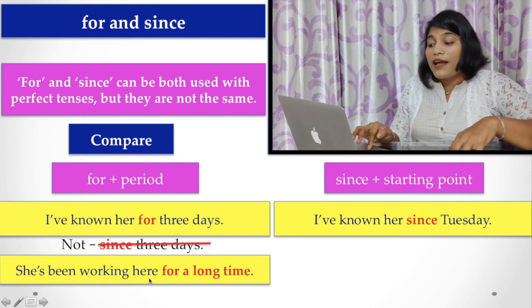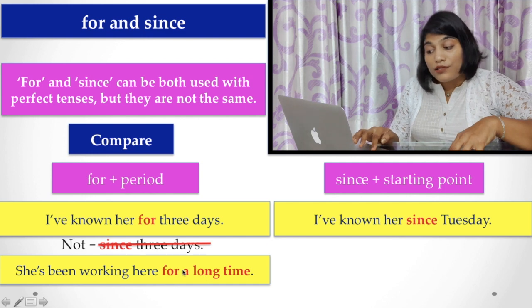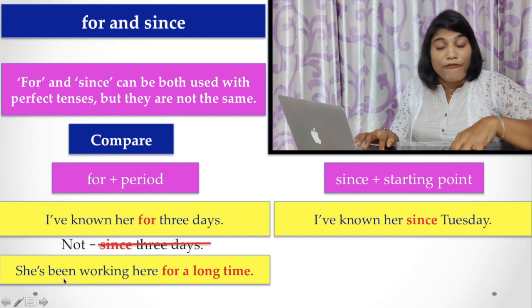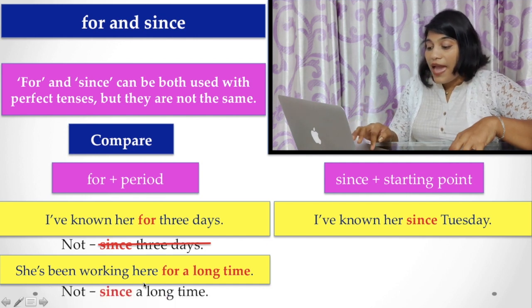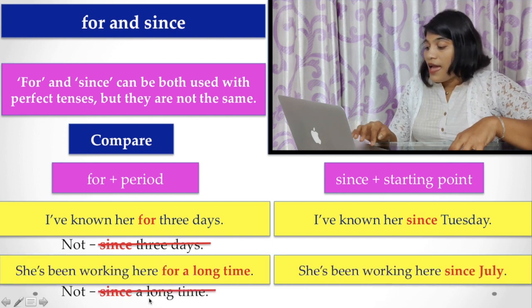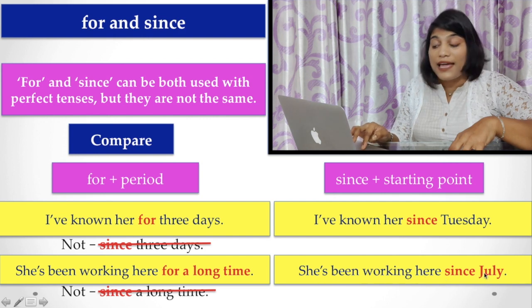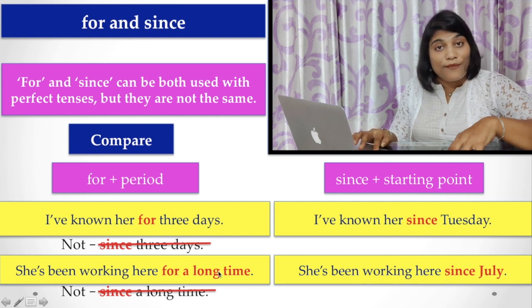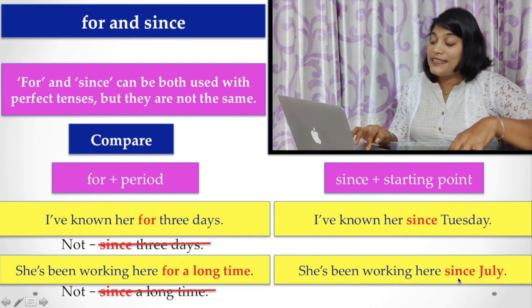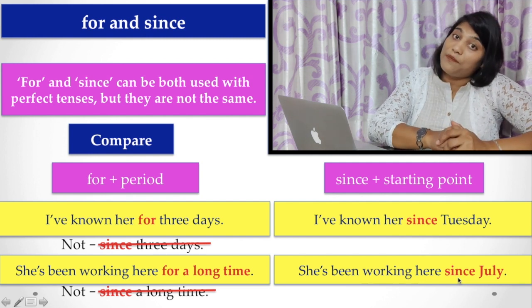She has been working here for a long time. Here also for is used to denote a period of time, and the tense is present perfect continuous tense. And since is not a correct preposition here. And here is one more example. He has been working here since July. Instead of a long time, if you are mentioning July as a starting point, you have to use the preposition since. This is a vital point you have to keep in mind.